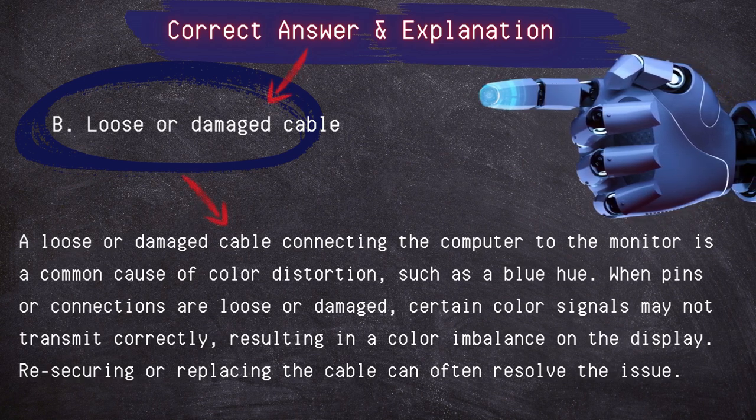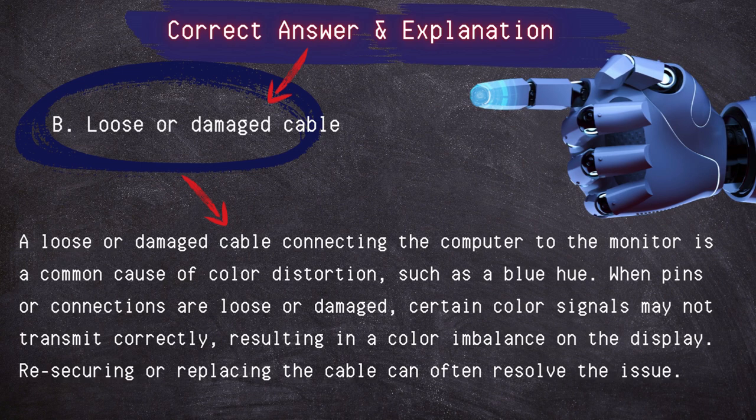A loose or damaged cable connecting the computer to the monitor is a common cause of color distortion, such as a blue hue. When pins or connections are loose or damaged, certain color signals may not transmit correctly, resulting in a color imbalance on the display. Resecuring or replacing the cable can often resolve the issue.